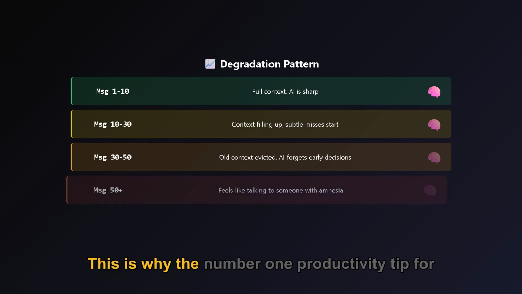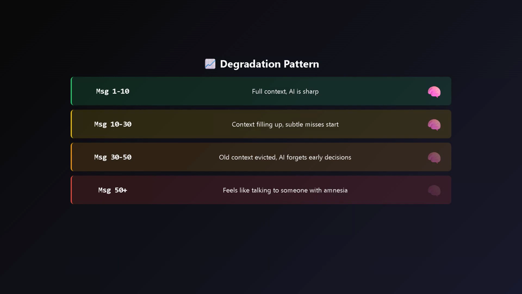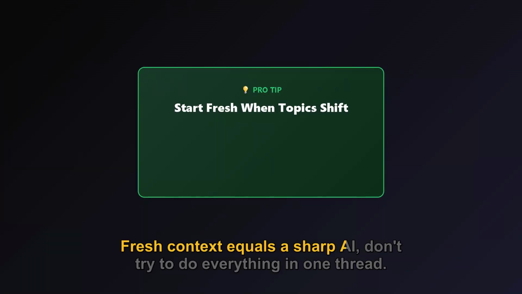This is why the #1 productivity tip for AI is start a new conversation when the topic shifts. Fresh context equals a sharp AI. Don't try to do everything in one thread.